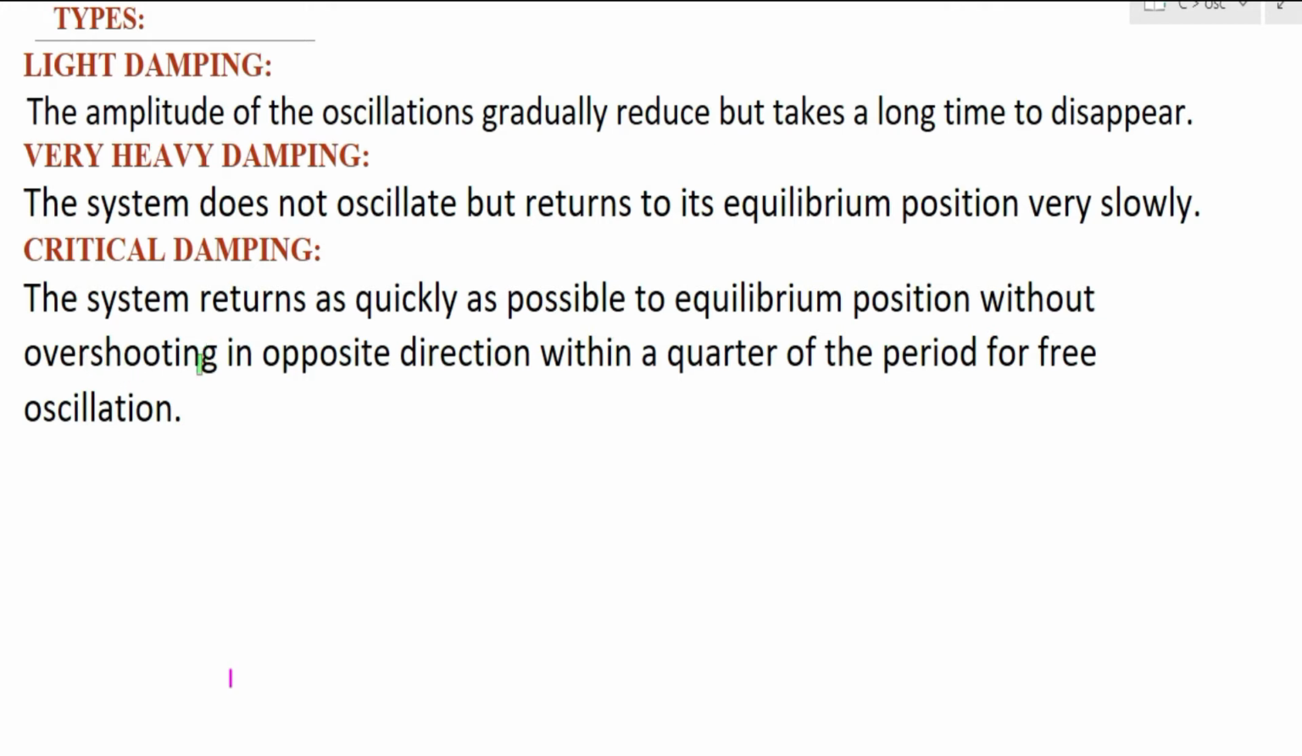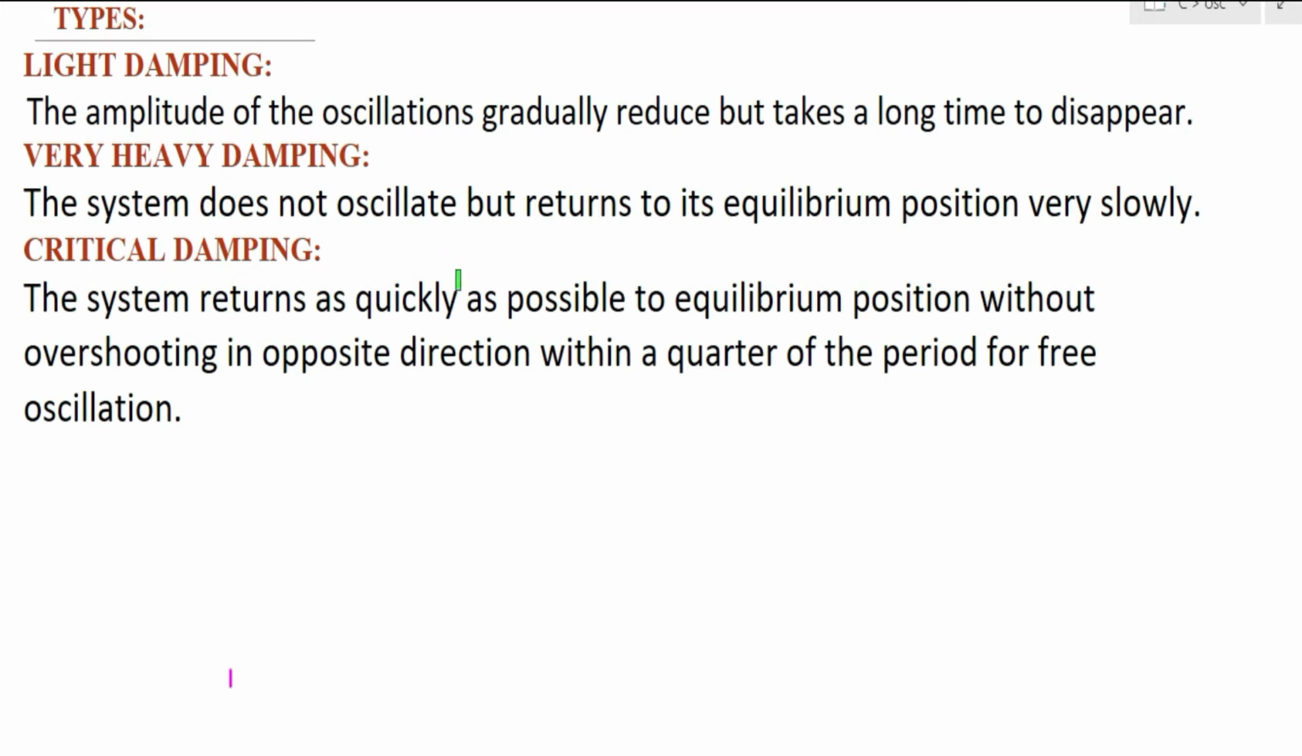What do you mean by overshooting? Overshooting means that from the extreme position it goes to the mean position and crosses the mean position. So in the case of critical damping, the system will reach the equilibrium position very quickly without overshooting in the opposite direction, within a time equal to 1/4 of the period of free oscillation. So these are the three types of damping: light damping, very heavy damping, and critical damping.